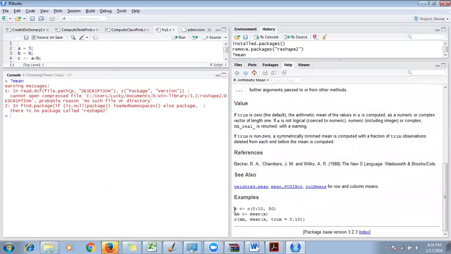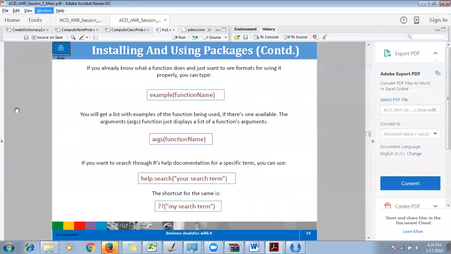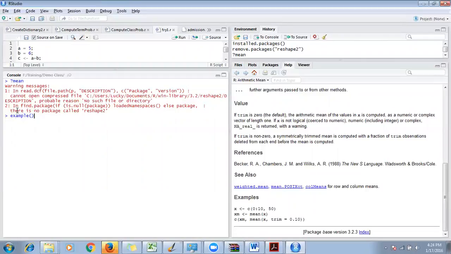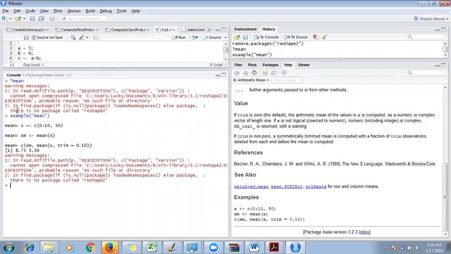Now here you see all the documentation for mean, right? And you can also see there are some examples of mean. Let's say you don't want to look at the documentation, you just want to see the examples of how to use mean. You can just write example, and inside that you just write mean. Okay. If you see here, all those three examples that are in the documentation are printed here, right?